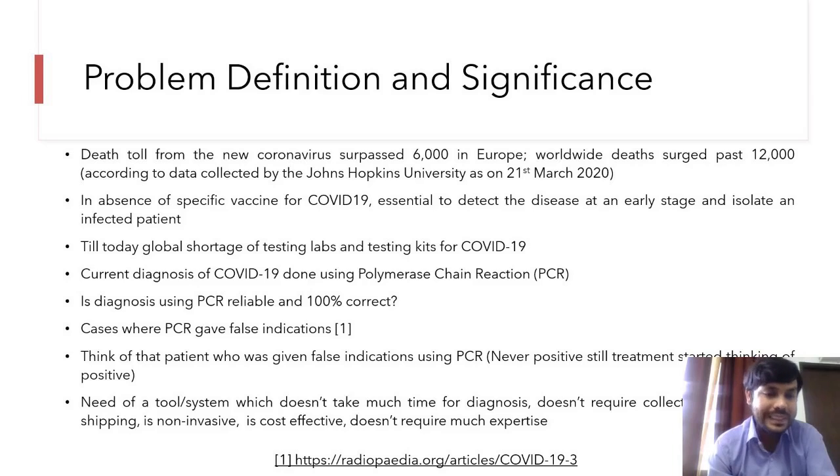The solution is that we are in need of a system which does not take much time for diagnosis, is accurate, is cost effective, and doesn't require much expertise.